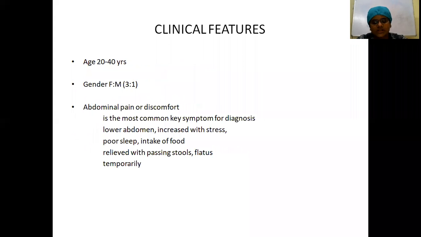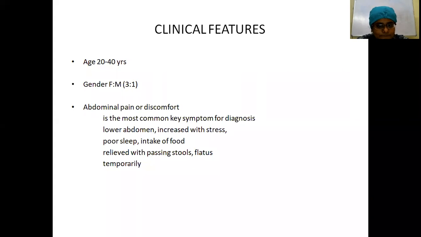Coming to the clinical features, they usually present below the age of 45 years. The usual age of presentation will be 20 to 40 years, and female preponderance is seen in these IBS cases. The female to male ratio will be 3 to 1.